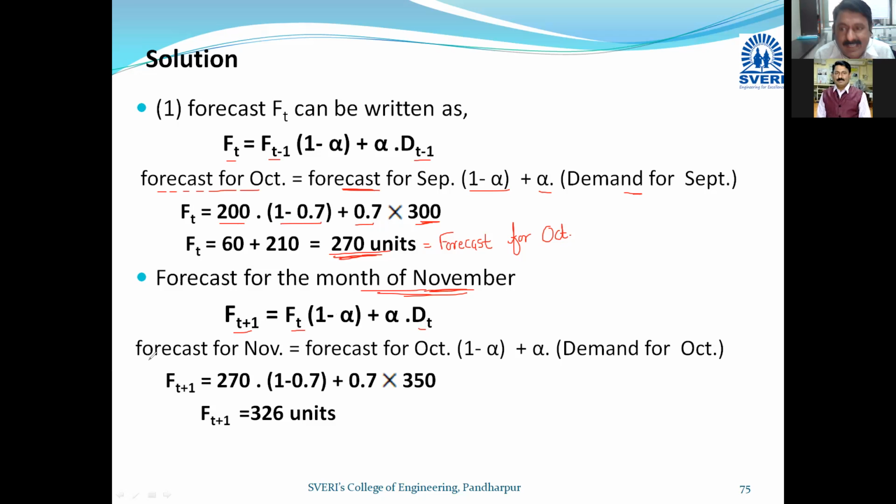Or otherwise, you can write in a more simple way: forecast for the month of November is equal to forecast for October times (1 minus alpha) plus alpha into demand for October. Very simple. So we have calculated 270, times (1 minus 0.7), plus 0.7 into demand for October, which is given as 350. So you will get the answer F(t+1) as 326 units.